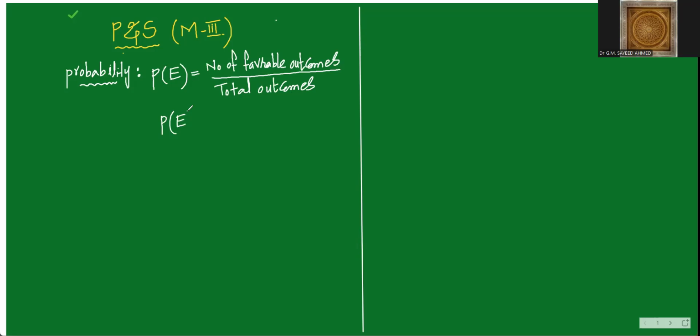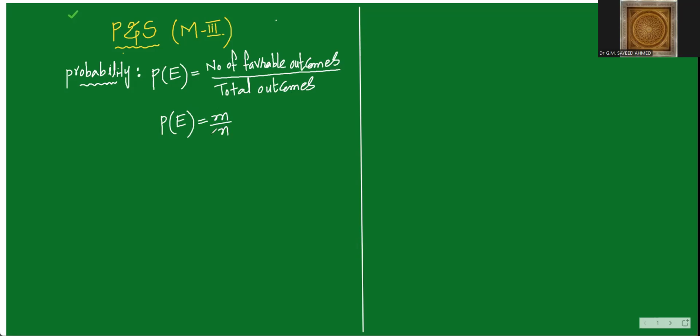Look at this. Probability of any event is equal to number of favorable outcomes divided by total outcomes. And usually this can also be written as probability of any event. It is very important, m by n.